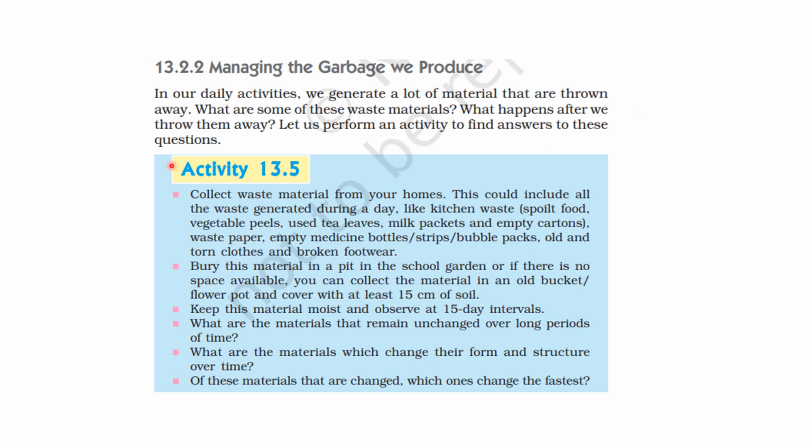Okay. So activity 13.5 क्या है? Collect waste material from your homes. This could include all the waste generated during a day. क्या क्या हो सकता है? Kitchen waste हो सकता है. Spoiled food, vegetable peels, used tea leaves, milk packets, empty cartons. Okay. Waste paper. Then you can have empty medicine bottles, strips, bubble packs, old and torn clothes, and broken footwear. All these are examples of waste material.